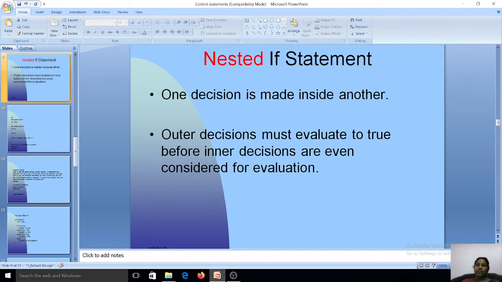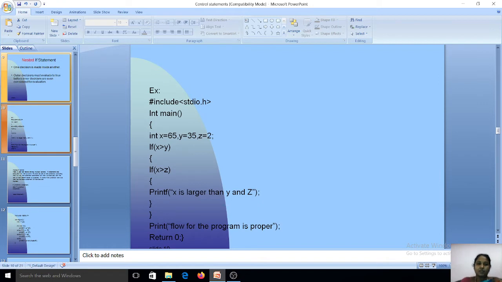Okay. Next we will see about nested if statement. One decision is made inside another. Nested if statement means an if statement inside another if statement. Another rule in nested if statement is that the outer decision must evaluate to true before inner decisions are even considered for evaluation. Okay, we will see one simple example.